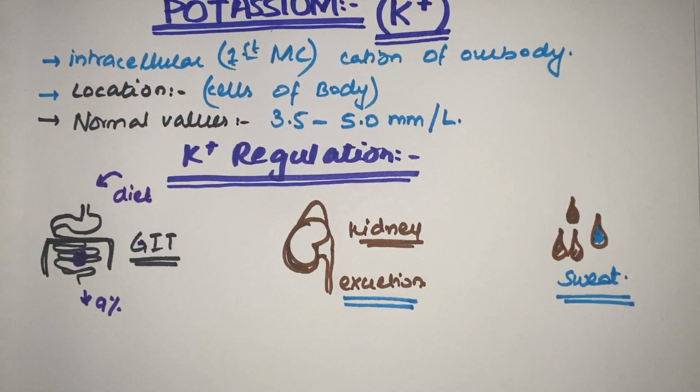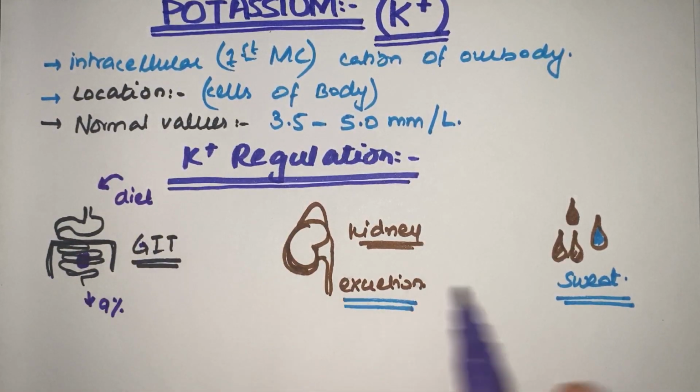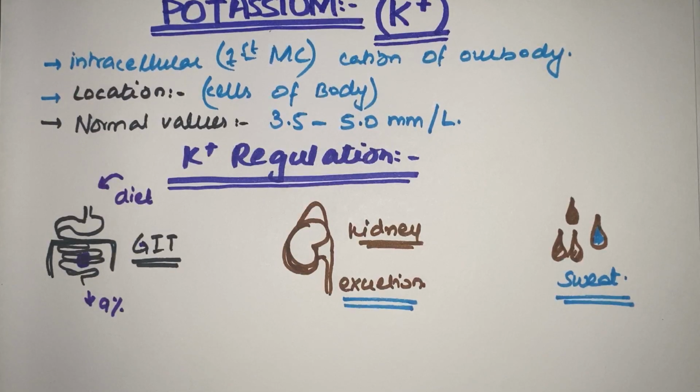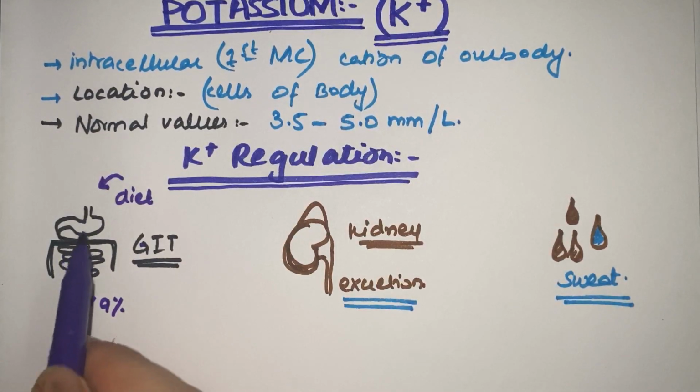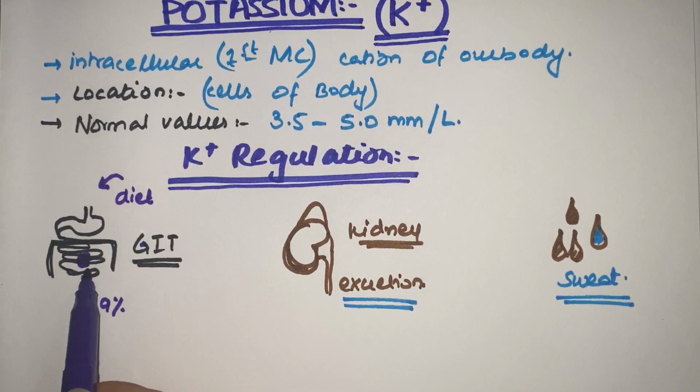Now, how is the whole regulation occurring? First of all, we have eaten a diet containing potassium, and potassium comes through our mouth into the GIT tract. From there it is absorbed.